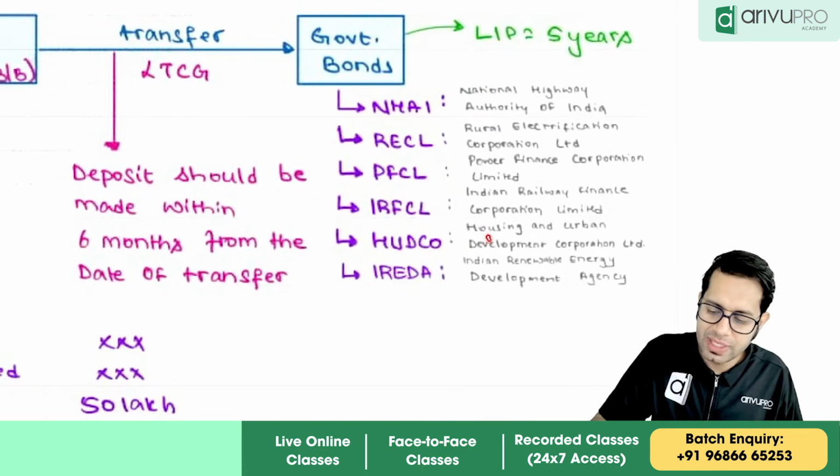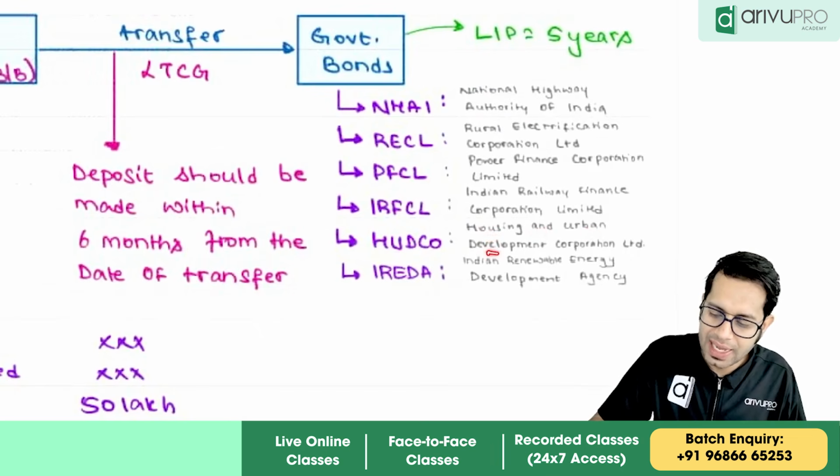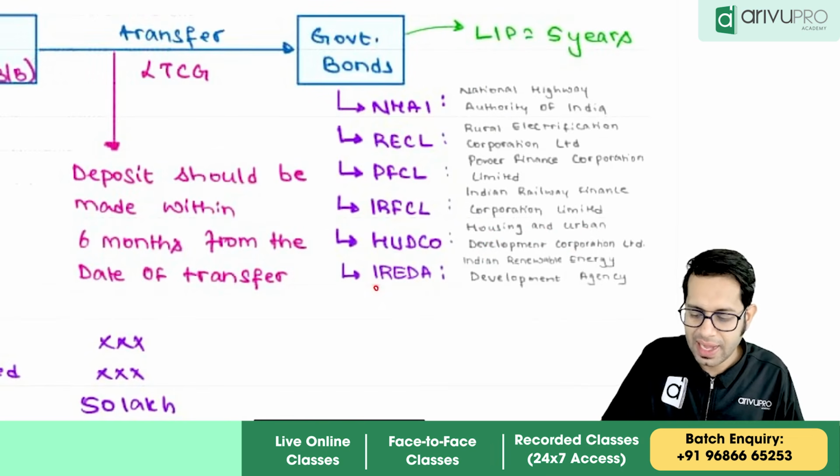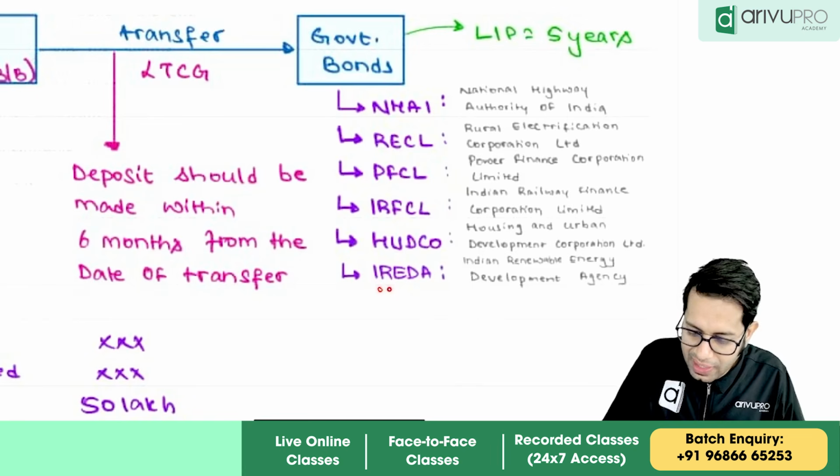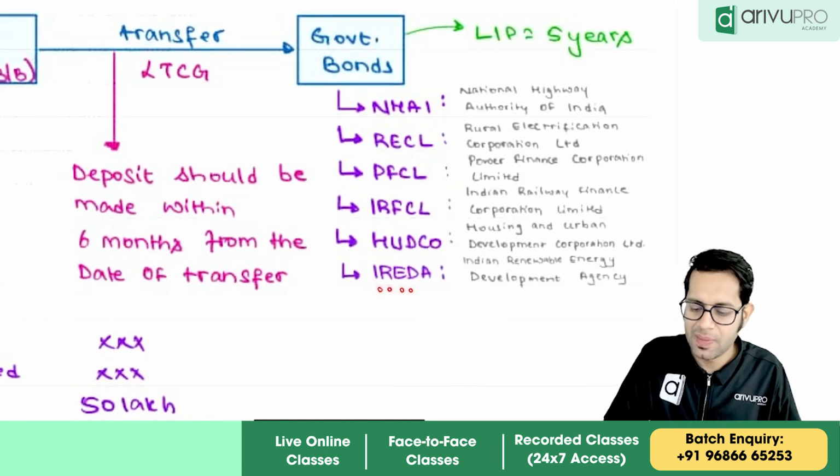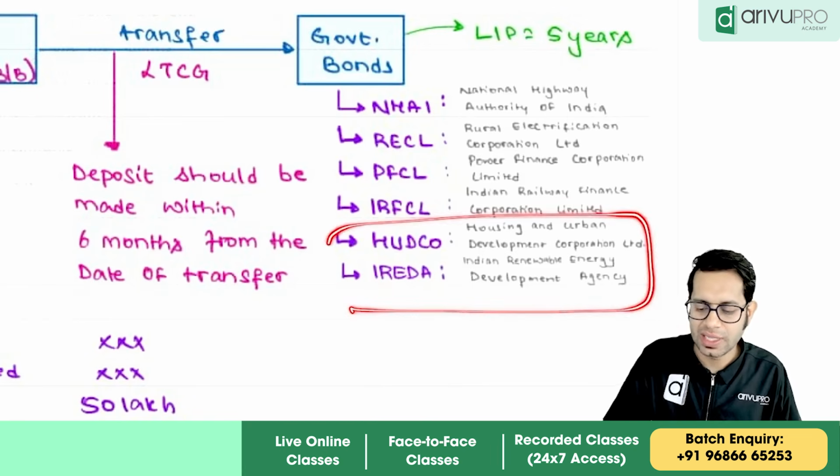HUDCO is Housing and Urban Development Corporation Limited. IREDA is Indian Renewable Energy Development Agency. So these are the new bonds which are added.